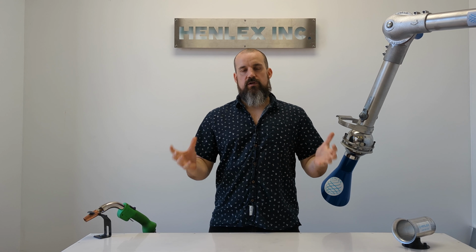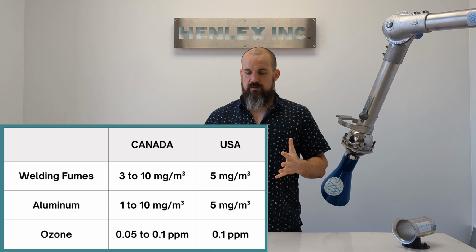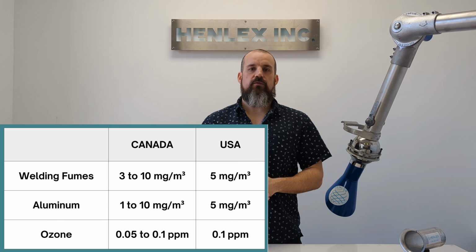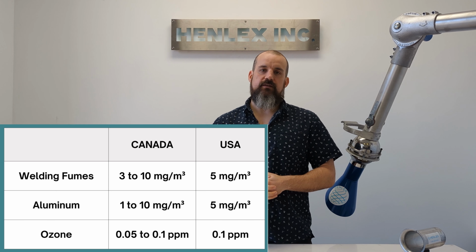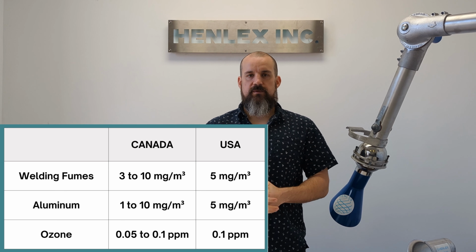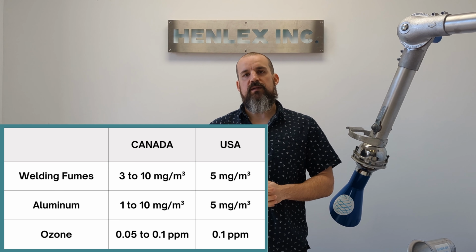When it comes to regulation and exposure limits, in North America for welding fumes, we're talking between 3 and 10 milligrams per cubic meter in the welder's breathing zone. For aluminum oxide, it goes down to 1 to 10 milligrams per cubic meter. For ozone, the exposure limit is going to be between 0.05 and 0.1 ppm.